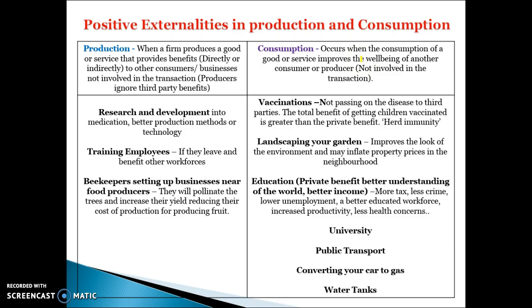Vaccinations, by vaccinating your children, you're not passing on the disease to third parties, and therefore that's helping to reduce overall illness, which could then have flow-on effects to benefits for less sick days, employees at work leave missing, increased productivity, increased economic growth, but the main one would be that you're not infecting other children with the vaccinations. All these also have positive externalities, whether it be reducing climate change, reducing carbon emissions, and improving the education of society.